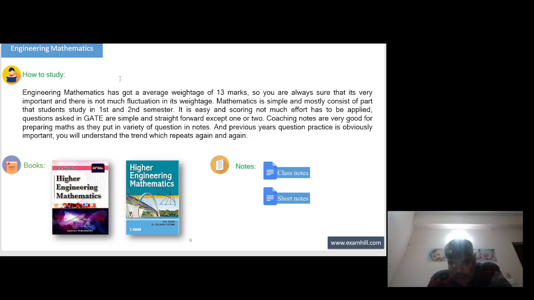Coaching notes are very good for preparing math as they put a variety of questions in the notes, and previous year question practice is obviously important. You will understand the trends which repeat again and again. These are the books you can refer to: B.S. Grewal, Higher Engineering Mathematics, Khanna Publication; Higher Engineering Mathematics, H.K. Das, Yash Chand Publication; H.K. Das and Rajneesh Verma.